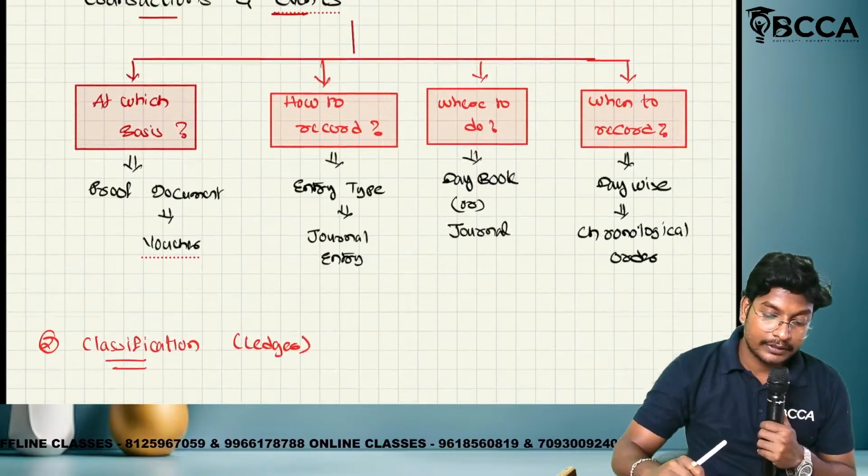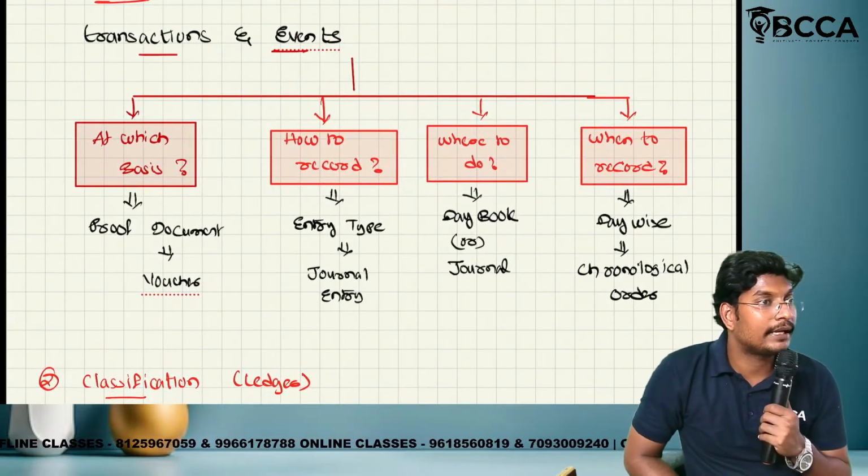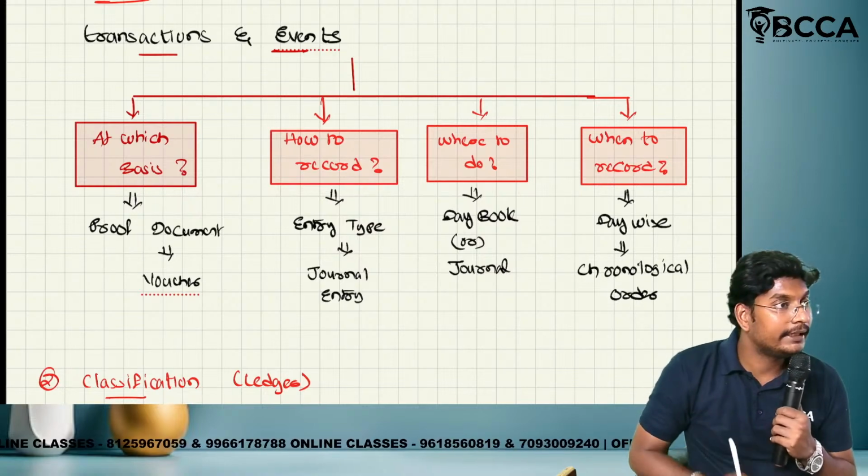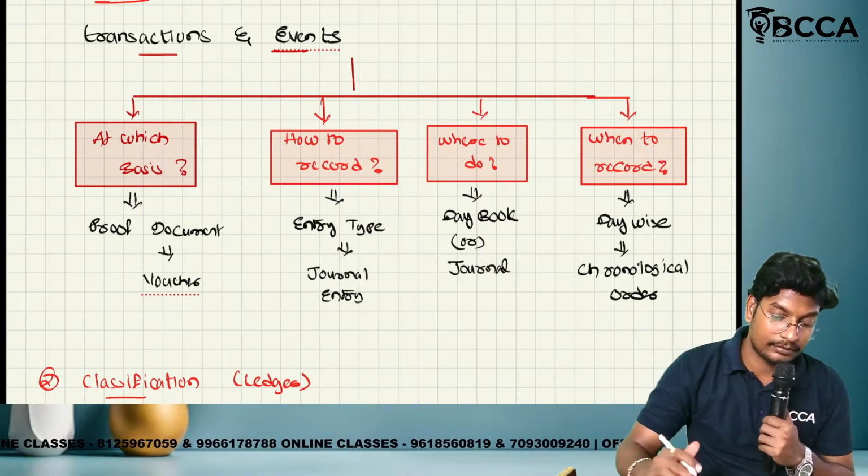So the recorded transactions and events we have to categorize and divide into four forms. What are the four forms?